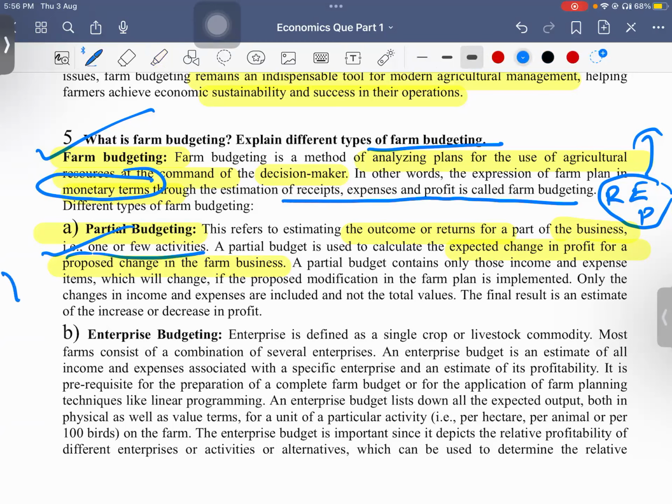Like if we are having dairy, and then we are having crops also, then we are having fishery. So if we are focusing on just one or two sectors, then it is partial, not complete.